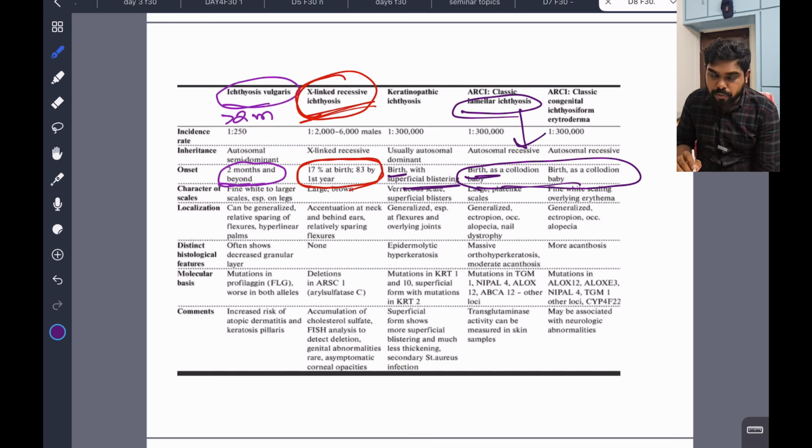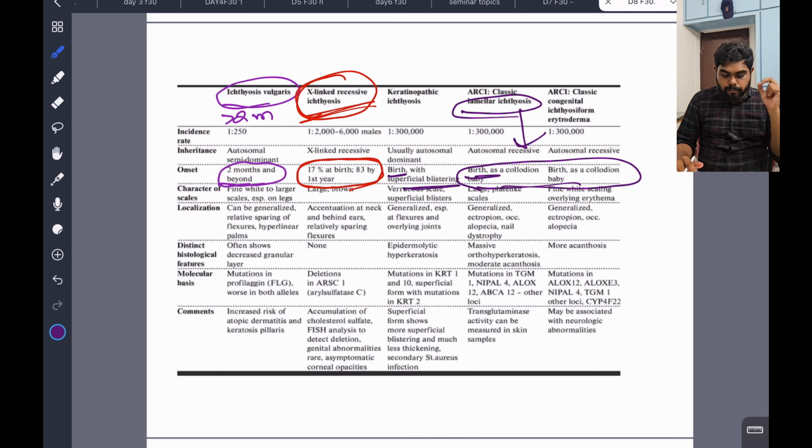So lamellar ichthyosis is present from birth. Ichthyosis vulgaris appears at 2 months and above, and X-linked recessive will be present from birth or later. In the first year it will be the highest, around 80%. At birth it is 17 to 20%. Clear? This is also very important.